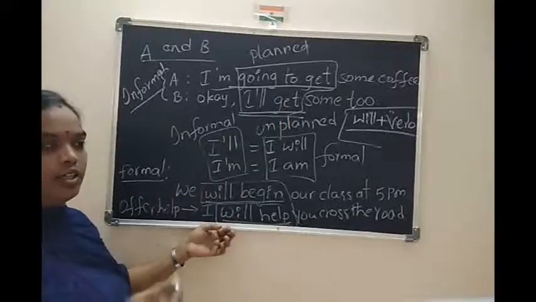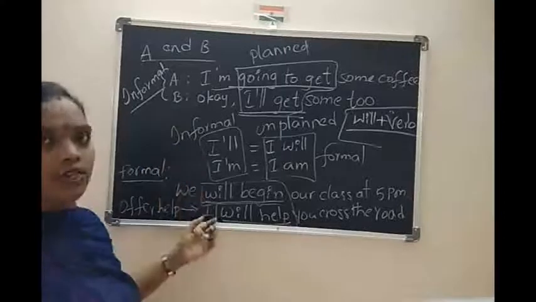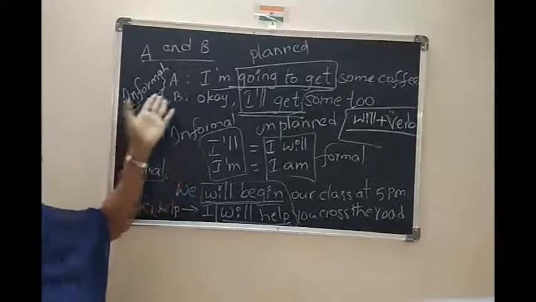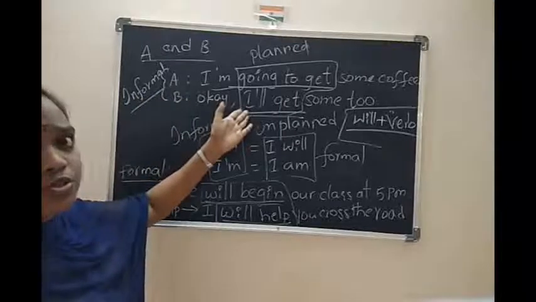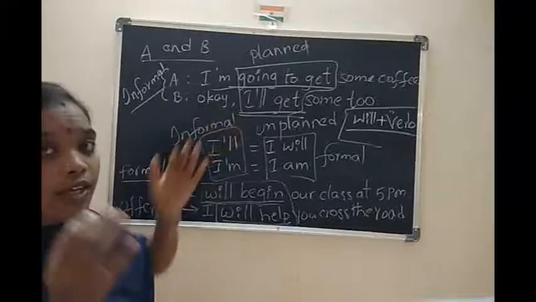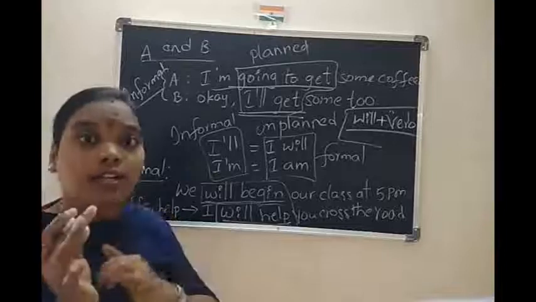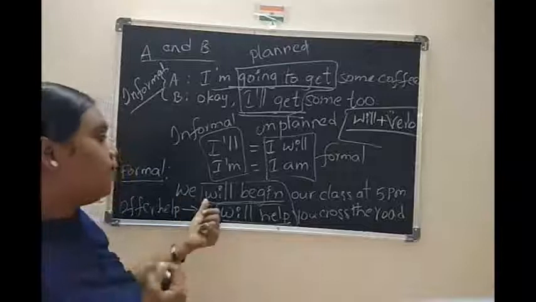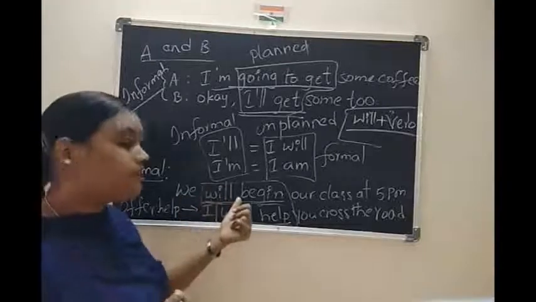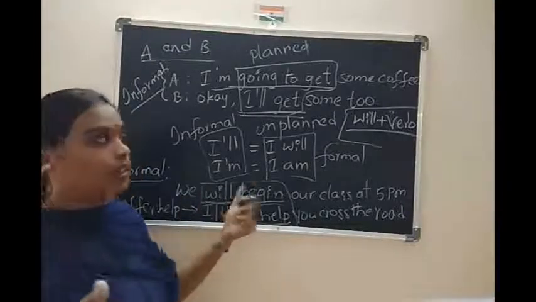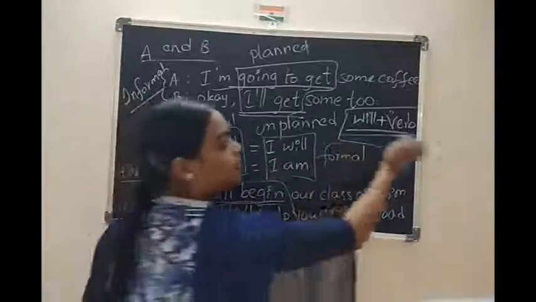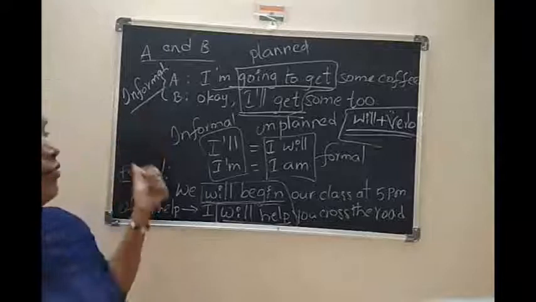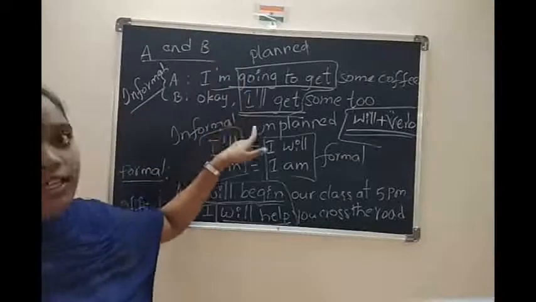I will give a list of words, subjects and structure also. This is about informal way we are going to use how like in sentence will and going to. Informal way how we are using will. So will plus verb is very very important. That is about formal and informal, planned, unplanned.